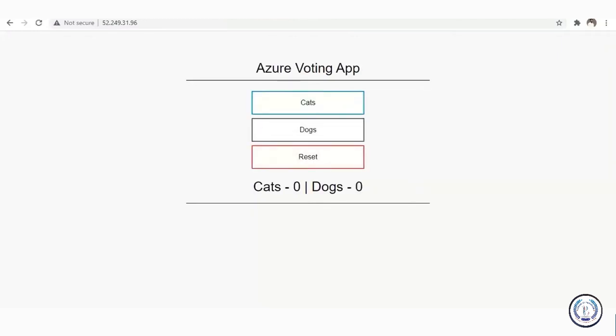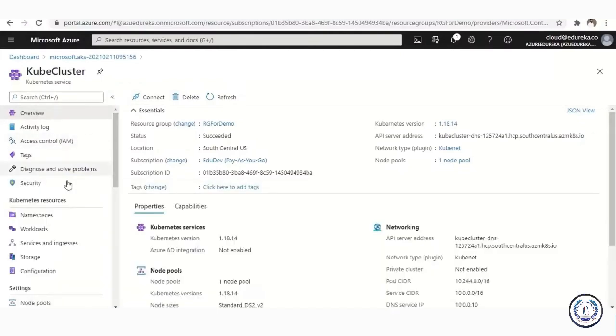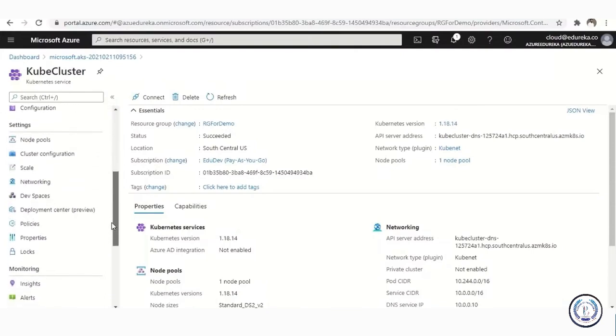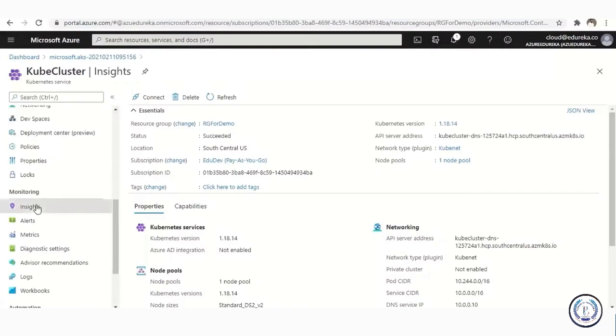So guys, this is how you actually go ahead and create a cluster. A suggestion here would be you delete all the resources that are there. Delete this one, delete the resource group, and also the Azure Active Directory, so that you do not get charged. If you want to see what all we did here, and how the performance went on, Azure lets you track all the working as well. If you want to take a look at the insights and stuff, if you click here, you'll have all those details as well.